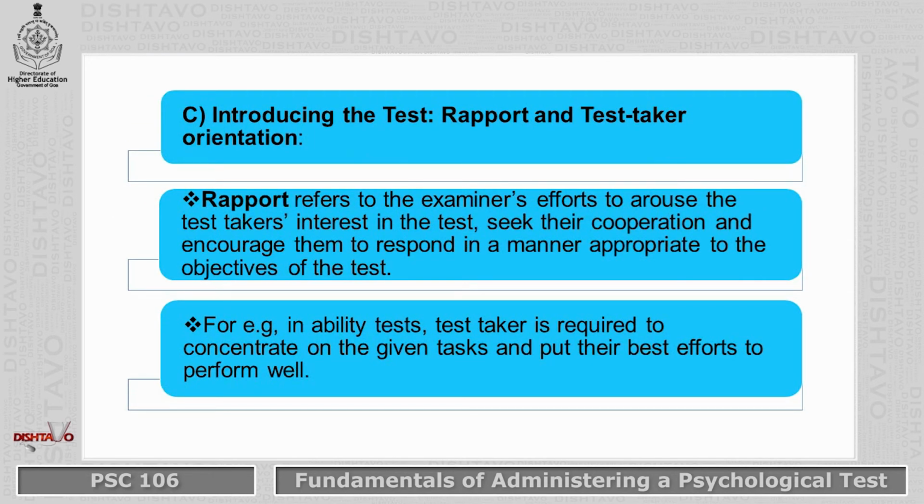The third one is introducing the test, which involves rapport and test taker orientation. Rapport simply refers to the examiner's efforts to arouse test takers' interest in the test, seek their cooperation, and encourage them to respond in a manner appropriate to the objectives of the test. For example, in ability tests, the test taker is required to concentrate on the given task as well as to put the best efforts to perform well.